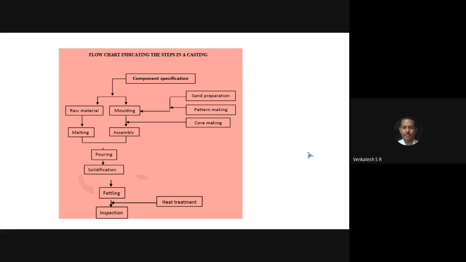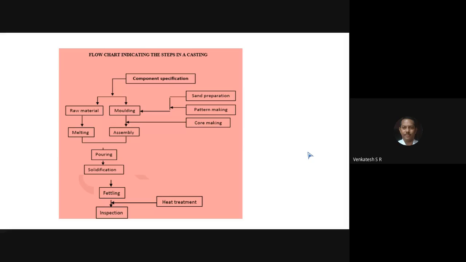The next step is melting. Melting may be carried out in the ladle or the crucible, using a furnace. The furnace may be an induction furnace, coal-fired furnace, or crude oil fired furnace. Different types of furnaces are available. Depending upon the type of metal required, select the furnace.